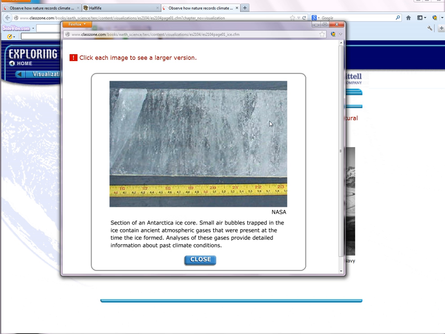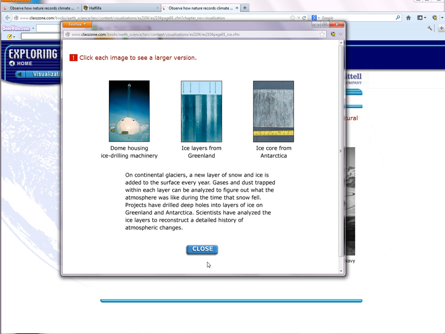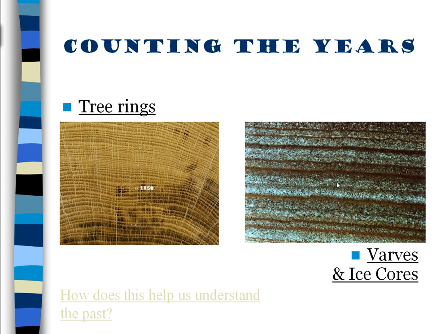We can also look at bubbles inside the snow. The ice was originally snow, and it trapped air inside. And we can analyze the gases in that air to figure out how much carbon dioxide was in the air, how much oxygen was in the air, and find out a great deal of information from these ice cores millions of years back. Those ice cores are also called varves.